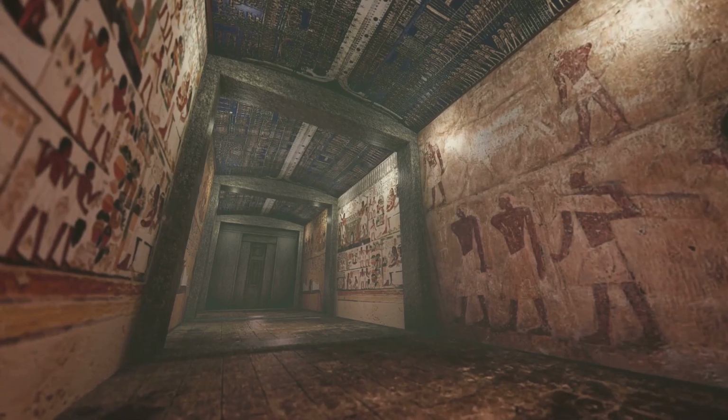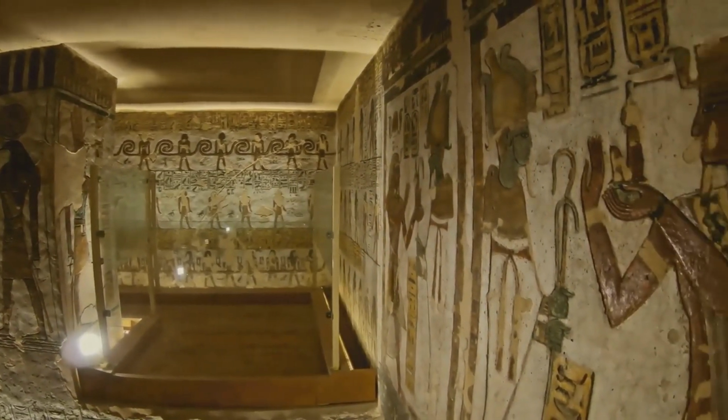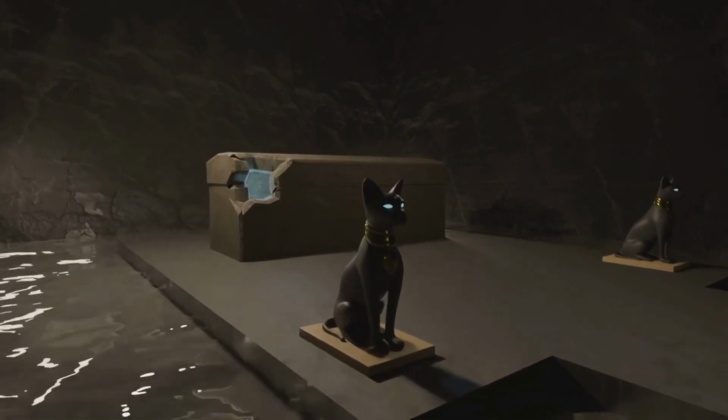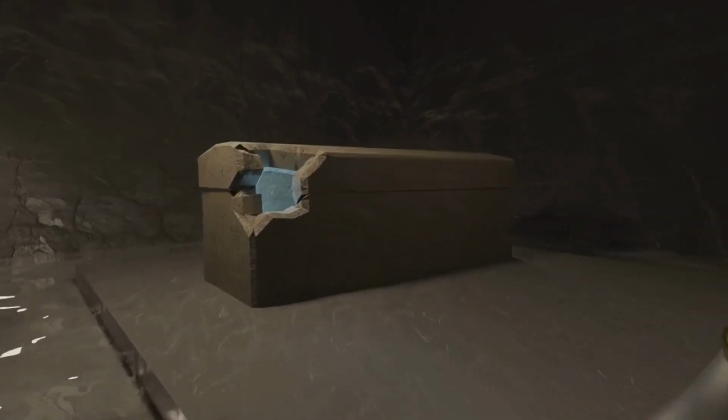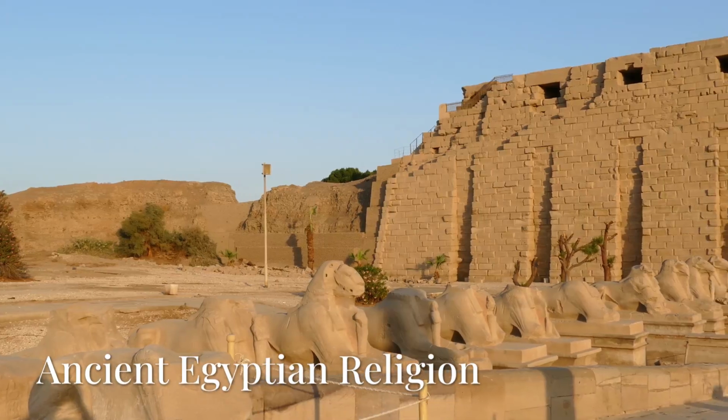Inside the pyramids there were chambers and passageways. These chambers were decorated with hieroglyphics and scenes from the afterlife. The pharaoh's body was placed in a sarcophagus, a stone coffin. Treasures and offerings were buried with the pharaoh to help him in the afterlife.